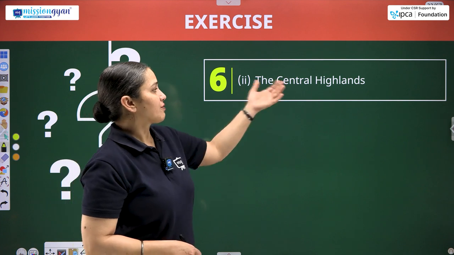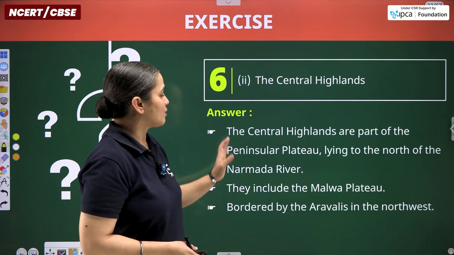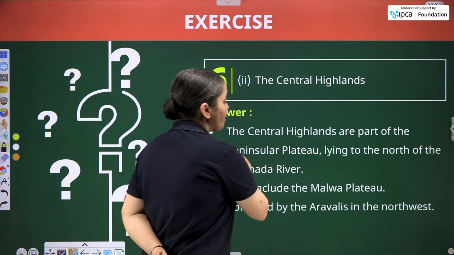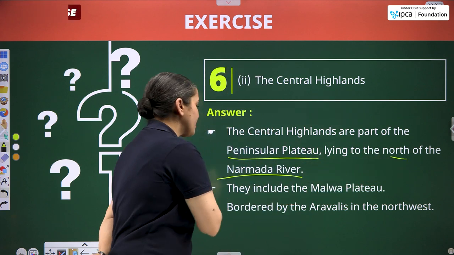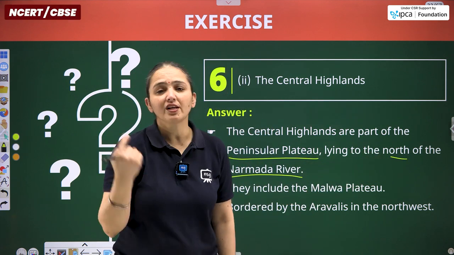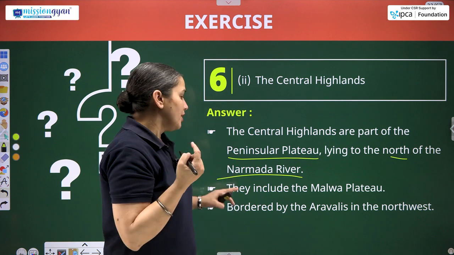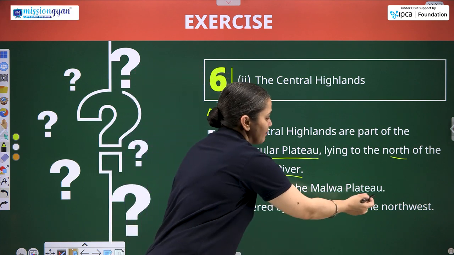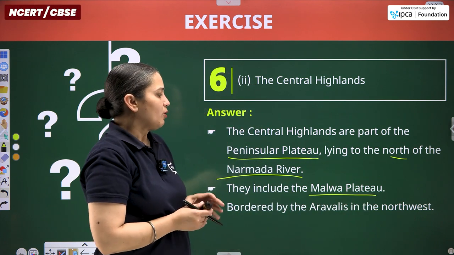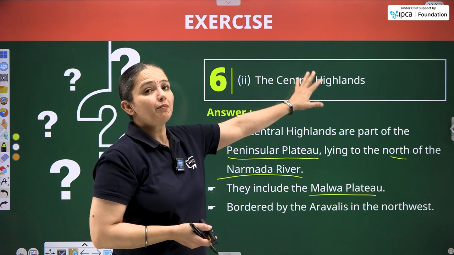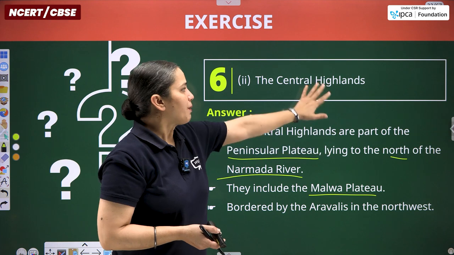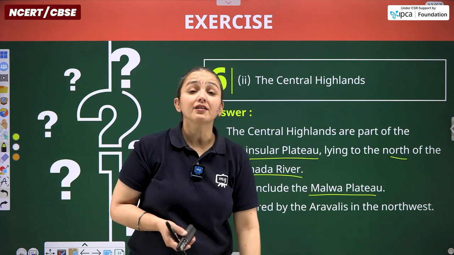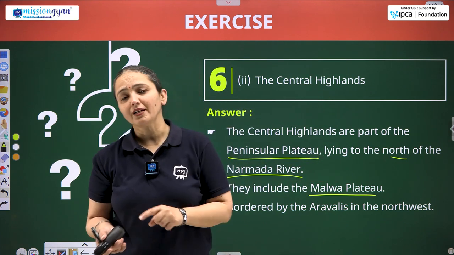Similarly, we have to give the features for Central Highlands. So let's do that also. The Central Highlands are part of the peninsular plateau lying to the north of the Narmada River, which originates from the Vindhya and Satpura ranges. They include the Malwa Plateau. So Malwa Plateau is also to be considered as Central Highland, and this is part of the Central Highland because the other part is the other plateau, that is Chota Nagpur Plateau.